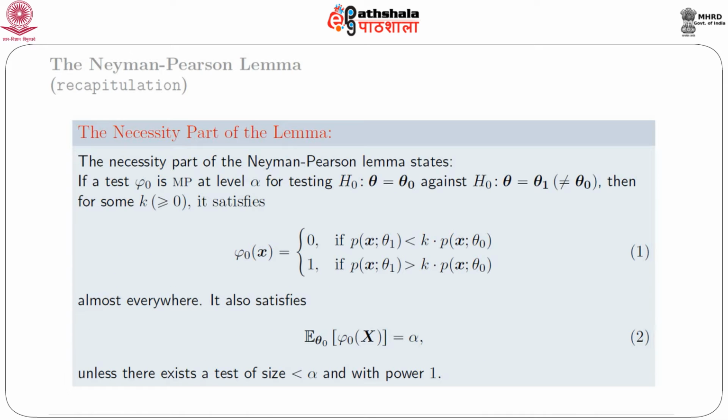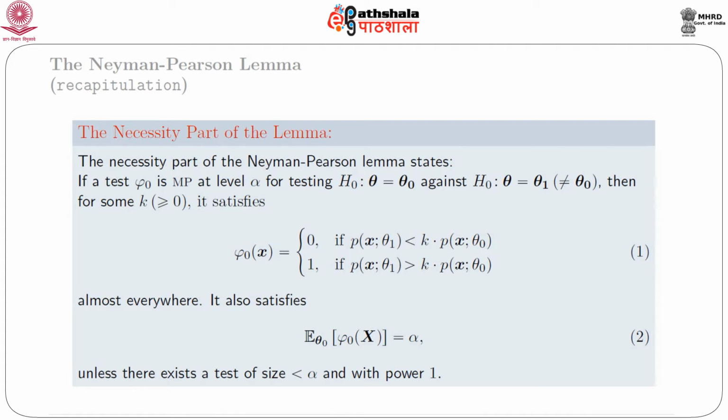Next, we come to the necessary part of the proof of the Neyman-Pearson lemma with the help of the measure theoretic approach. The necessity part of the Neyman-Pearson lemma states that if a test phi naught is most powerful at level alpha for testing the simple null theta equal to theta naught against the simple alternative theta equal to theta 1, then for some k greater than or equal to 0, it satisfies phi naught(x) is equal to 0 if p(x, theta 1) is less than k times p(x, theta naught), and 1 if p(x, theta 1) is greater than k times p(x, theta naught), almost everywhere.